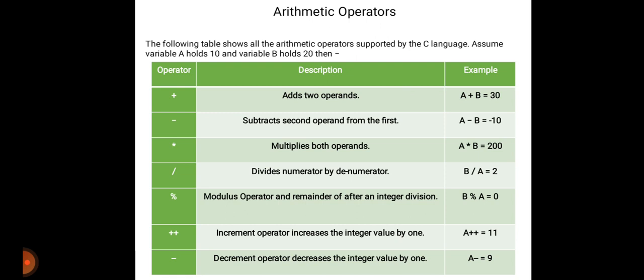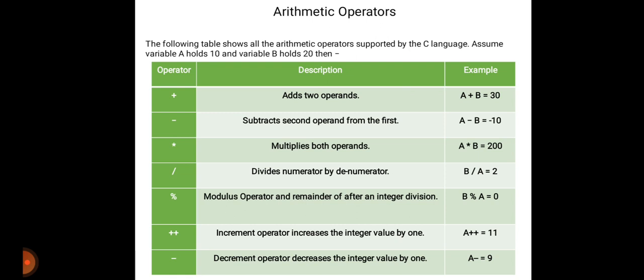Then multiply both operands, that is A into B is 200. Then the divide operator, B divided by A, where A is equal to 10, B divided by A is equal to 2. Then the percent operator is the modulus operator, the remainder after an integer division, that is B percent A is equal to 0.